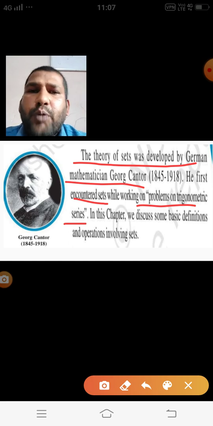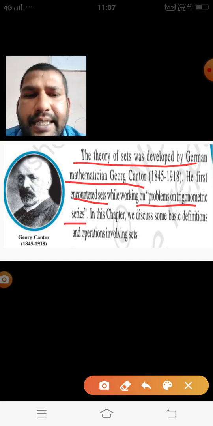He was solving some problem on the basis of trigonometry. Then he encountered some problem. He had to take some values, and he took the values from a particular set. Then he named that as set. In this chapter, we discuss some basic definitions and operations involving set.